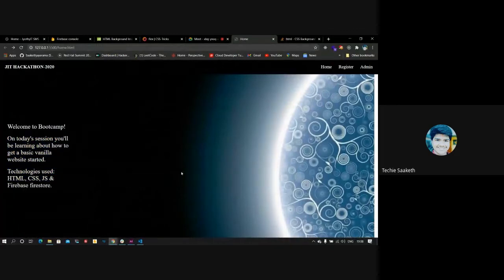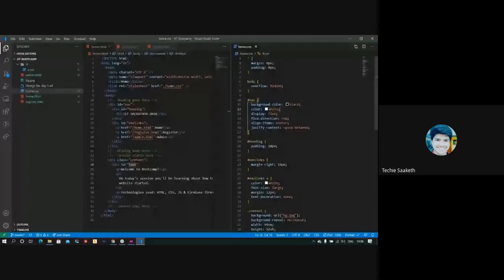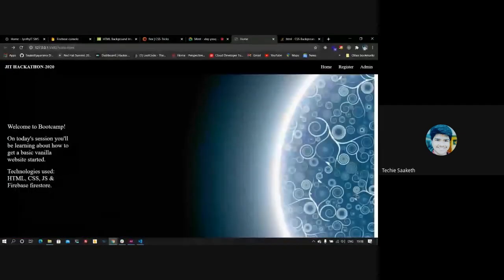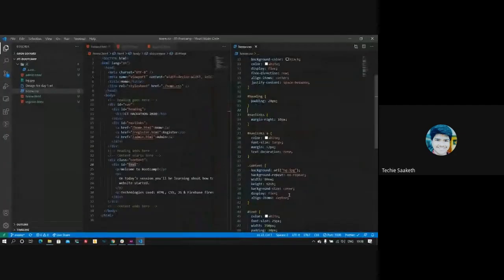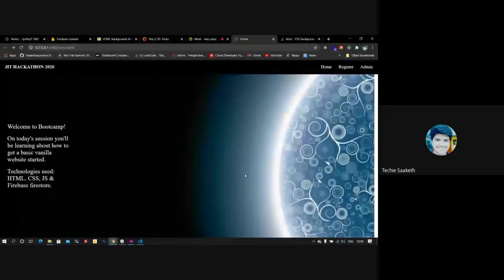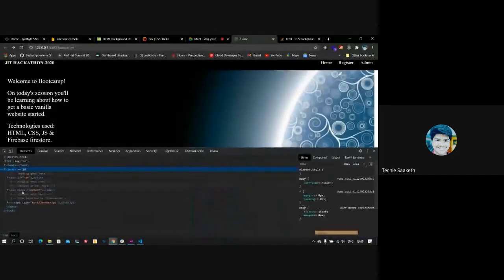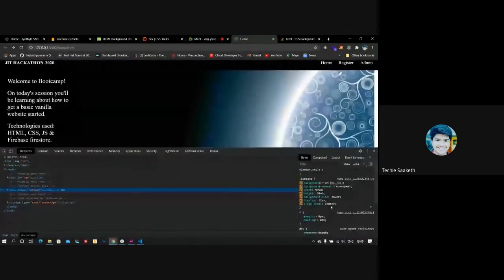We can see here that the width of this image isn't sufficient. We are getting a white patch over here. To fix that, we have to increase its width. Again, I'm opening my developer console. This content thing, the width should be increased. So I'll make it 100.